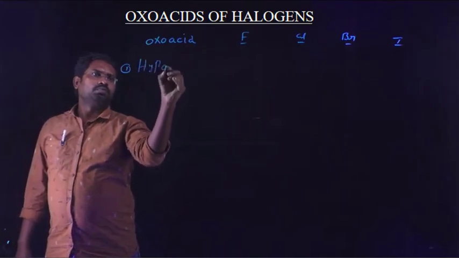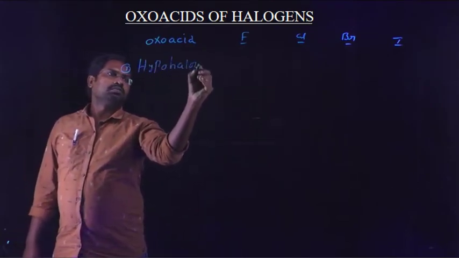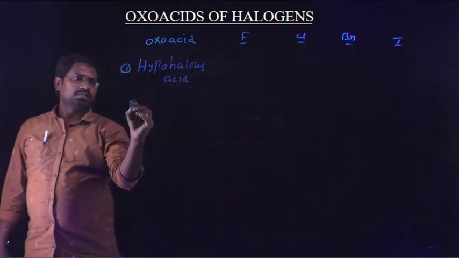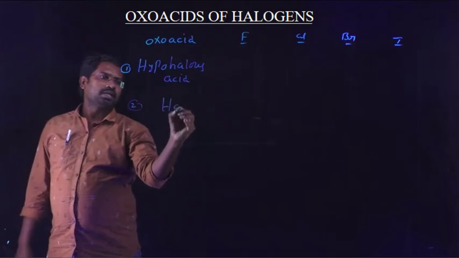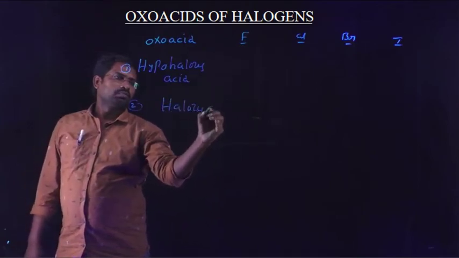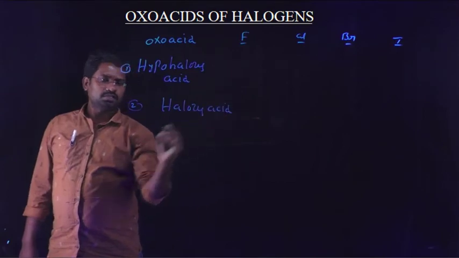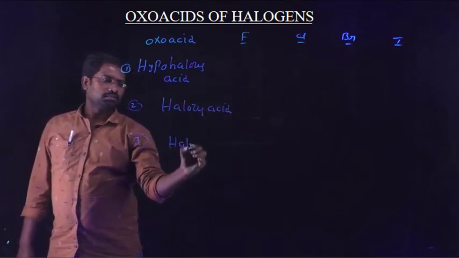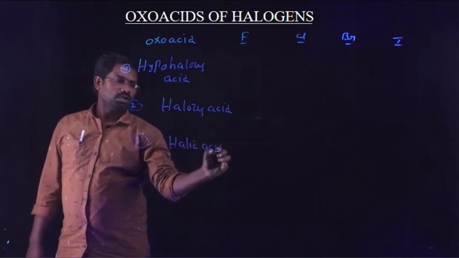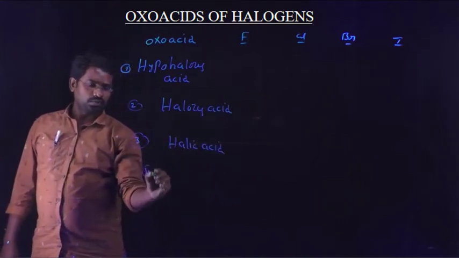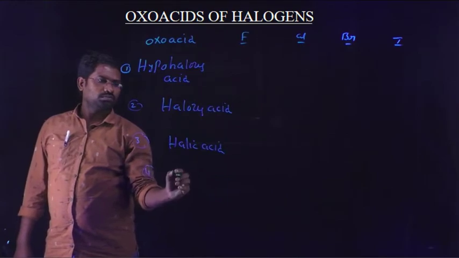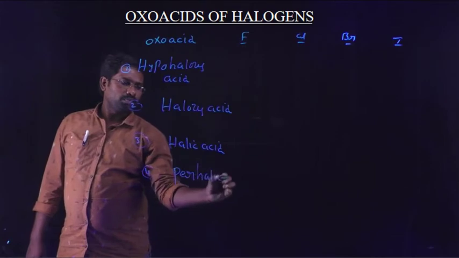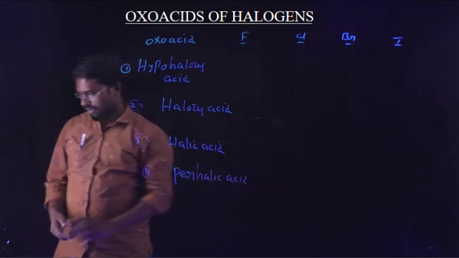First type of oxo acid is hypohalous acid, and second type halous acid, and third one halic acid, and fourth one parahalic acid.